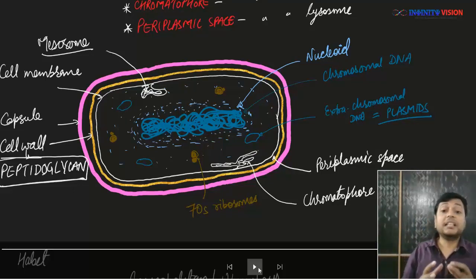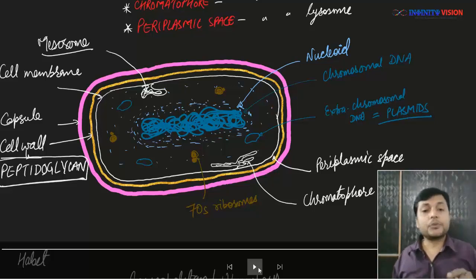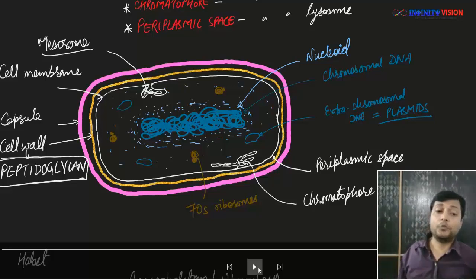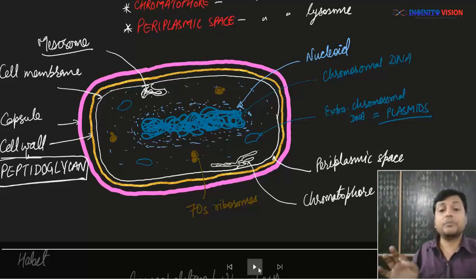Because they contain the photosynthetic pigments, and they help in carrying out photosynthesis. Okay, however, let me tell you that this photosynthesis is different from what we see in higher plants. Also the pigment is different. In higher plants, the photosynthesis is done with the help of chlorophyll, but in bacteria it is done with the help of bacteriochlorophyll.